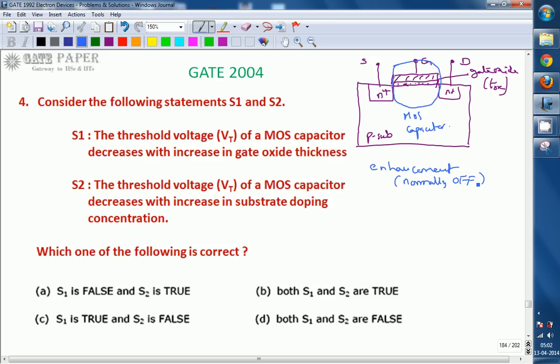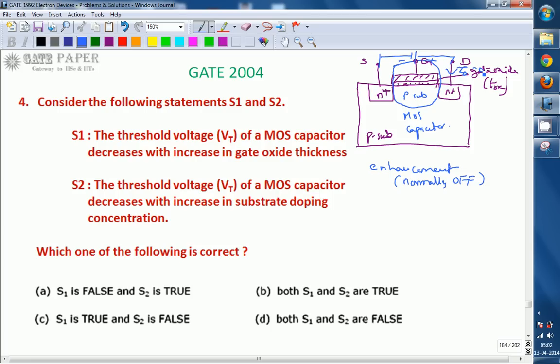Between drain and source there is a p-type substrate present over this region. Because of this, even if you apply a drain voltage, no current flows; the drain current ID is going to be 0.